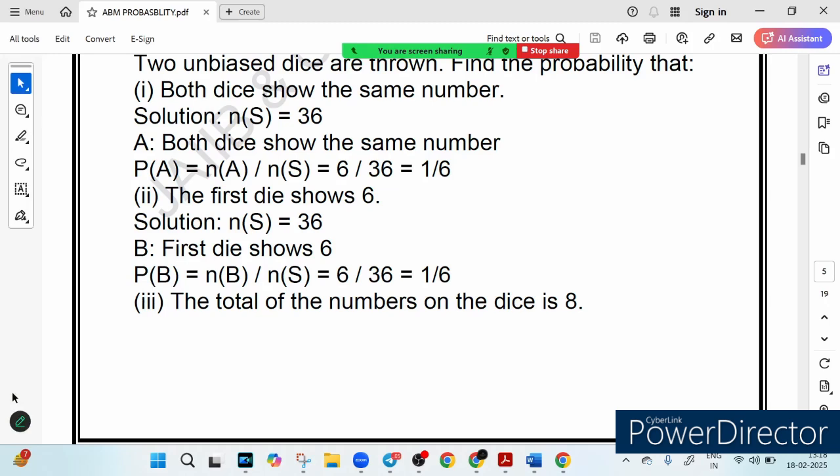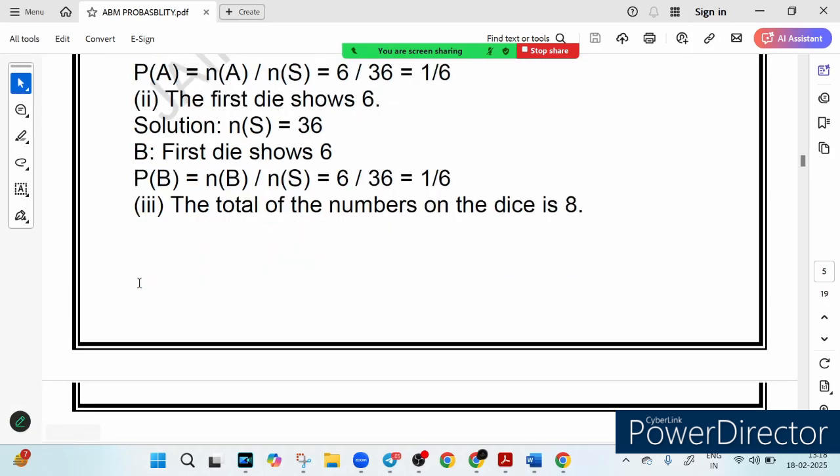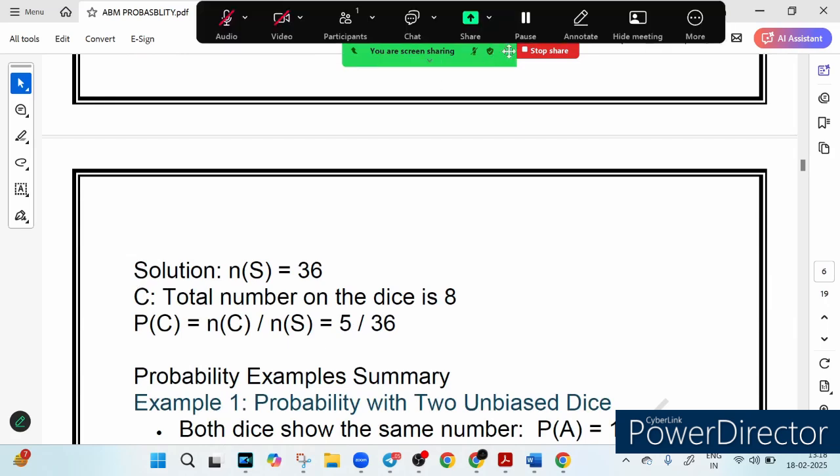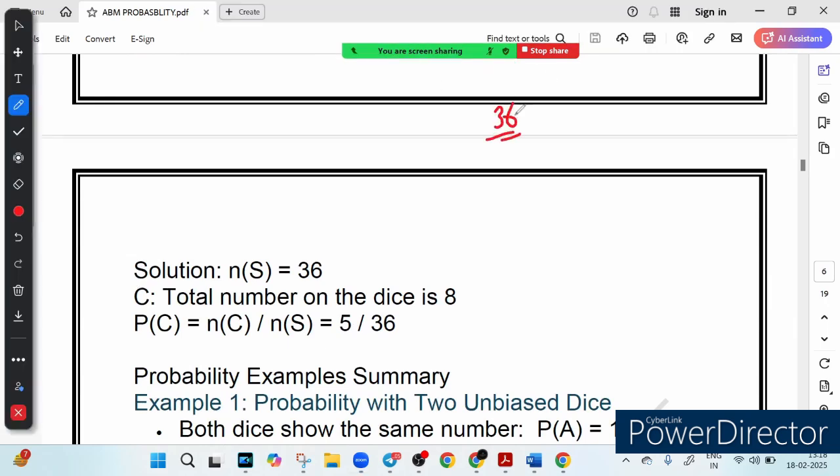So this is the third question. How to find it? Let's do the calculation here. The sum is exactly 8. So the total number of outcomes is still 36, right? This is step number 1.